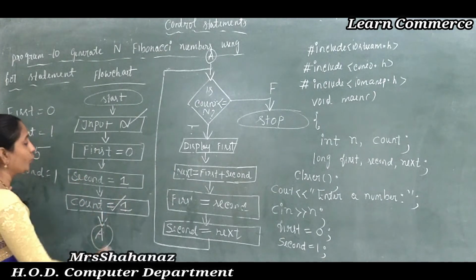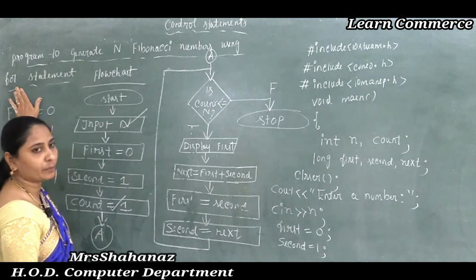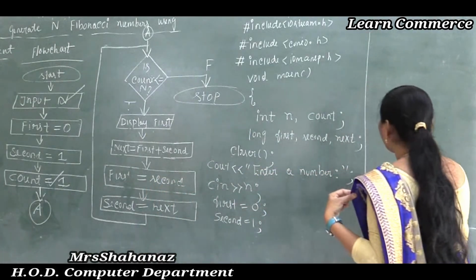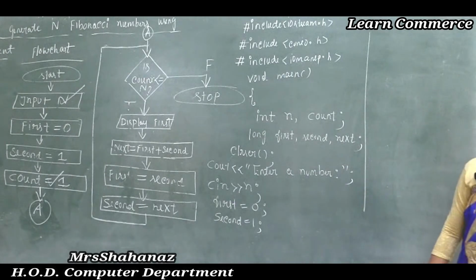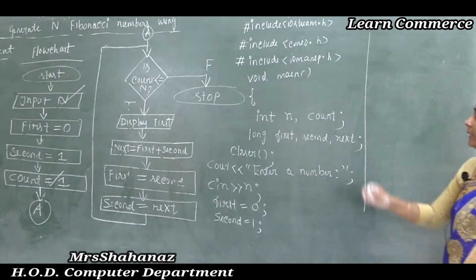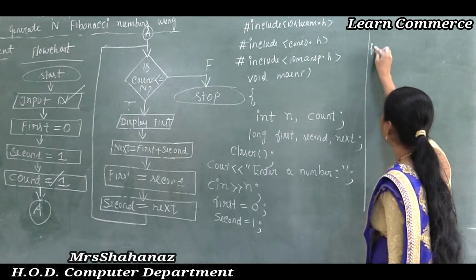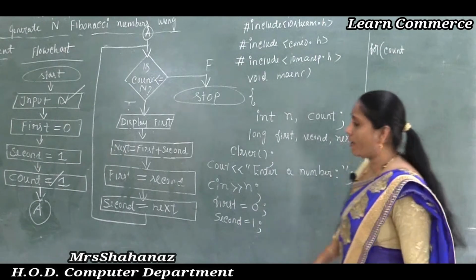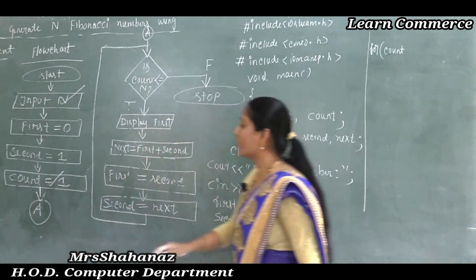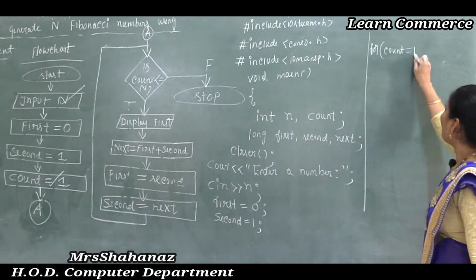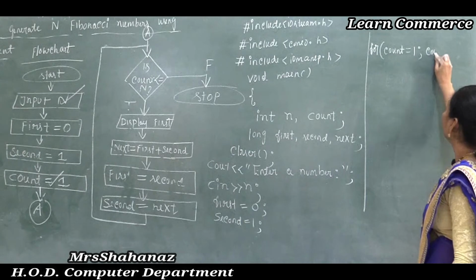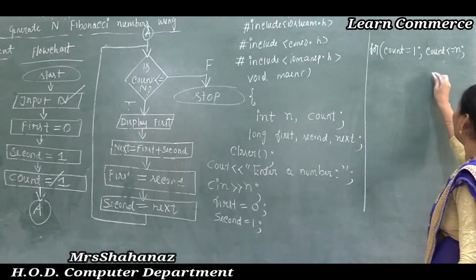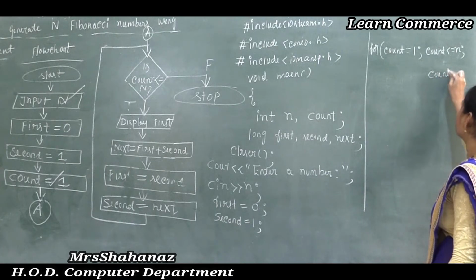Now later we know that by using the for statement we need to complete the program. That means I am using the for concept, the syntax here. So for, here we used the count value, correct? The count value is equal to 1. So I am using count is equal to 1, count value less than or equal to n, count plus plus.